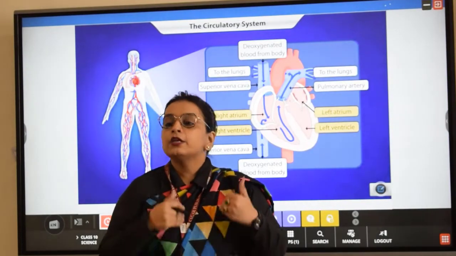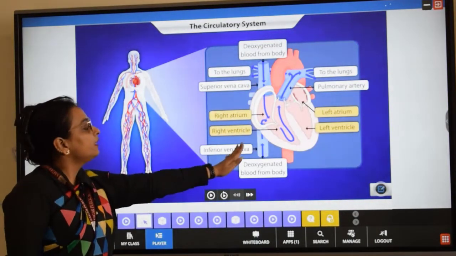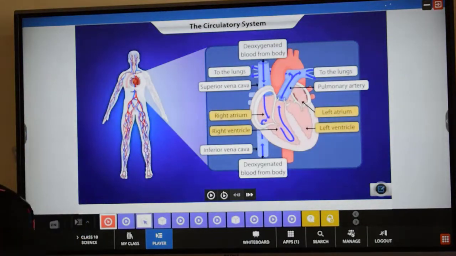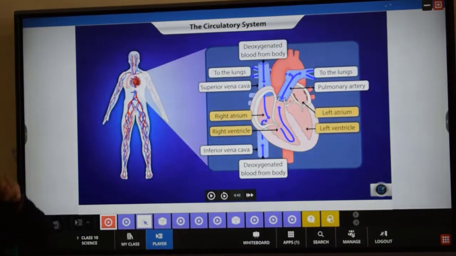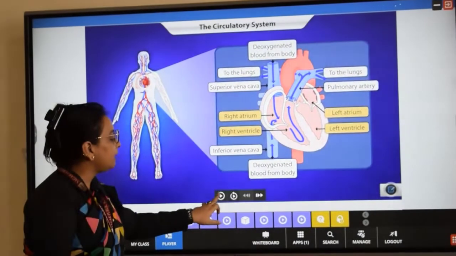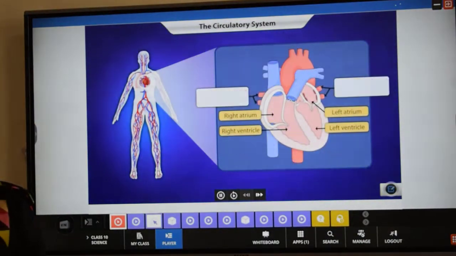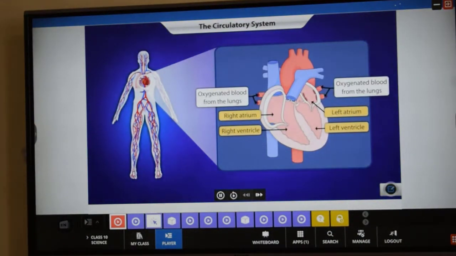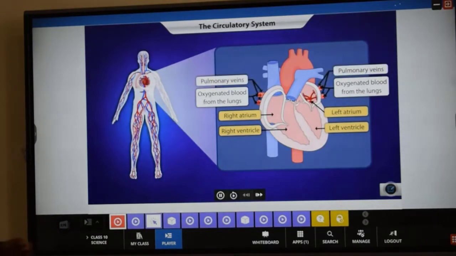Am I clear? So now the blood from the right ventricle is pumped out via pulmonary artery towards the lung for its oxygenation. Now what will happen? The lungs oxygenate the blood, which then flows into the left atrium of the heart via the pulmonary veins.